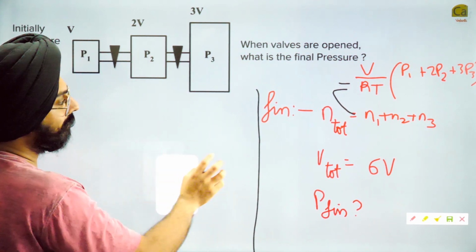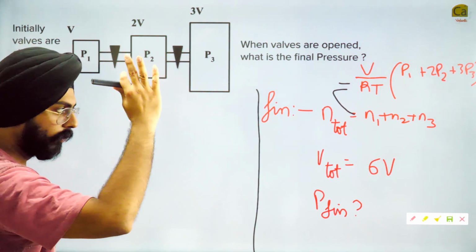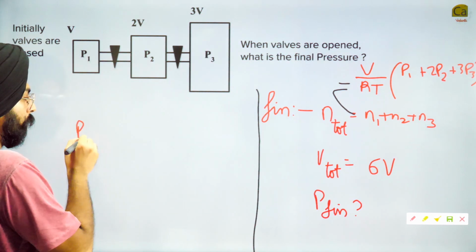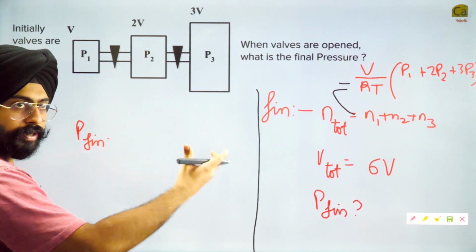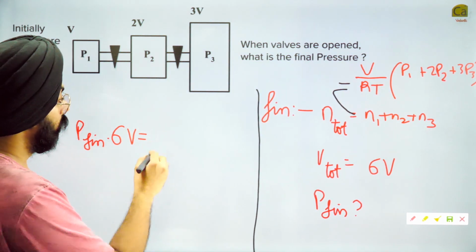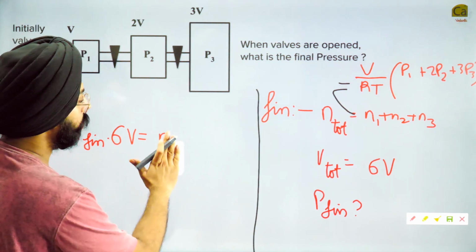Now that we have that piece of information, I will write the final equation. The final equation is P final into V final, that is 6V, is equal to N total into R into T. And we know what N total is.